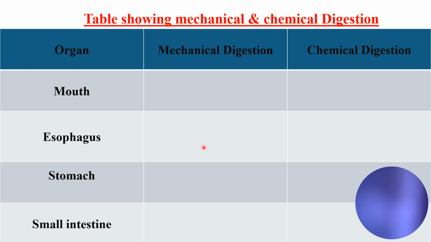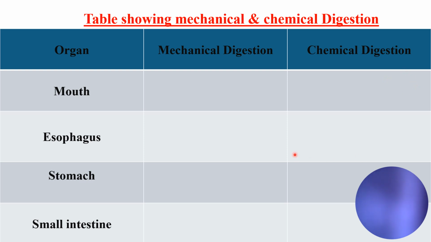Okay, whenever we have a juice in the organ, for example, the mouth has a juice, the stomach has a juice, the small intestine has three juices, whenever we have a juice, there is chemical digestion. Whenever we have a juice, there is chemical digestion.